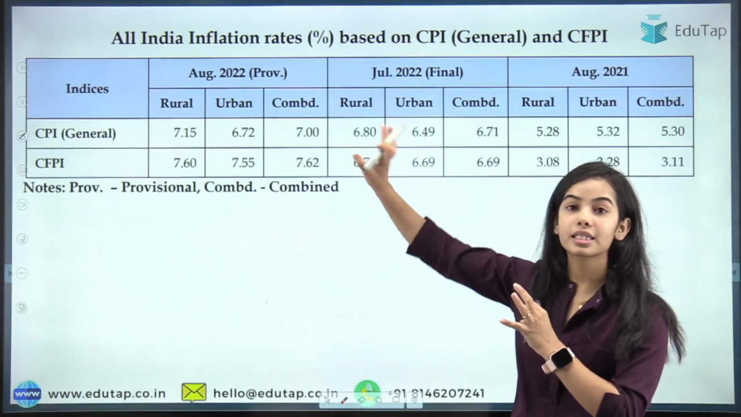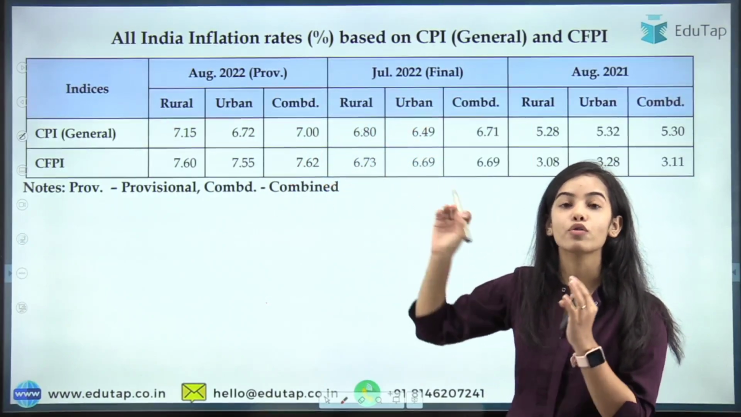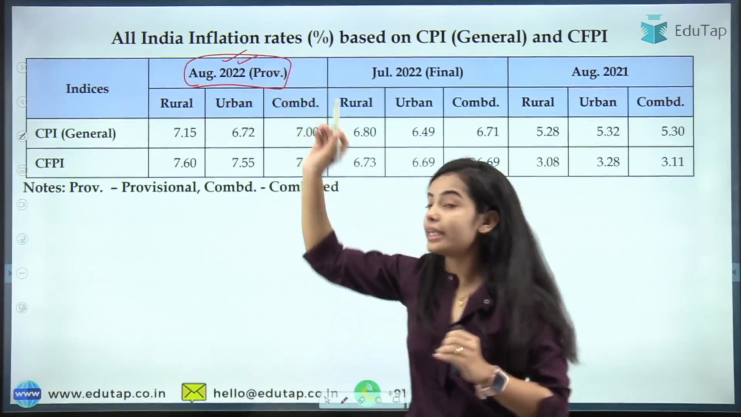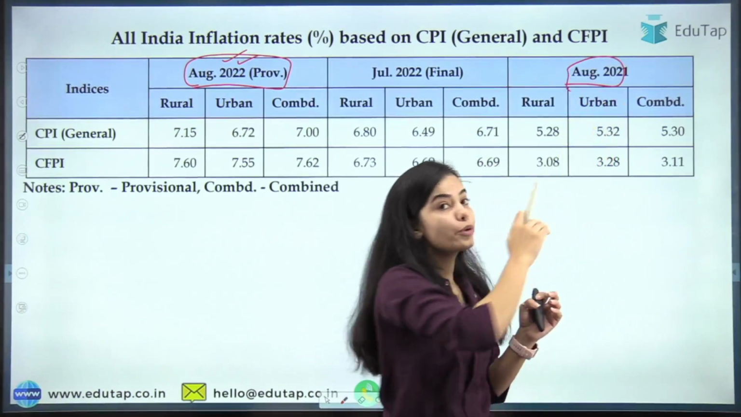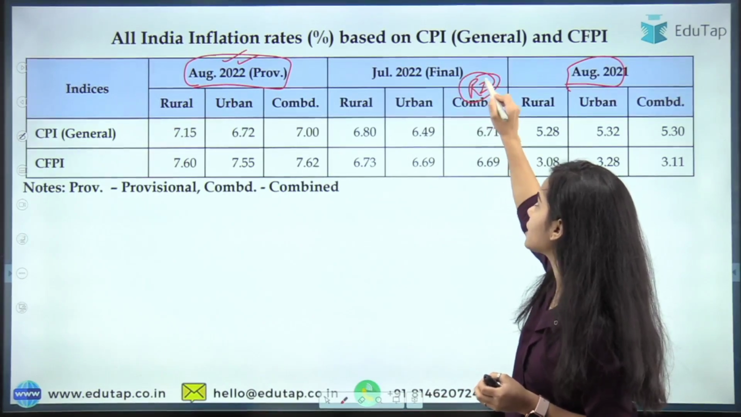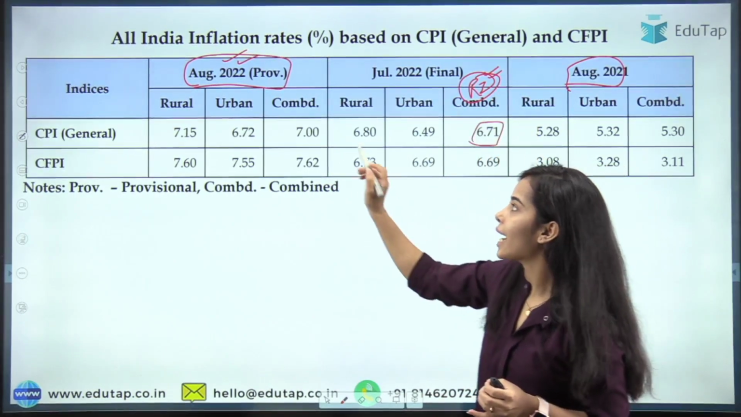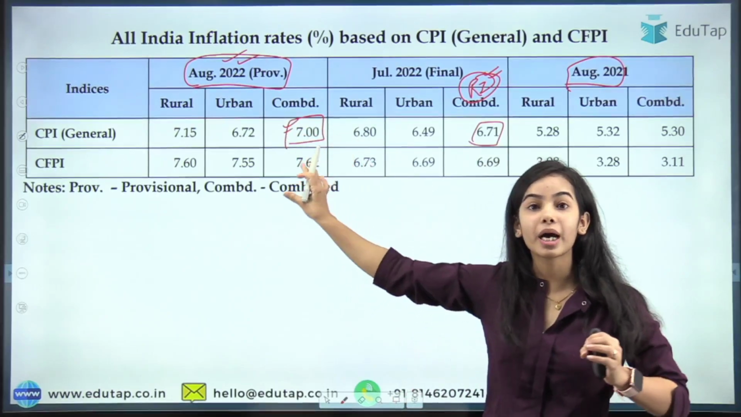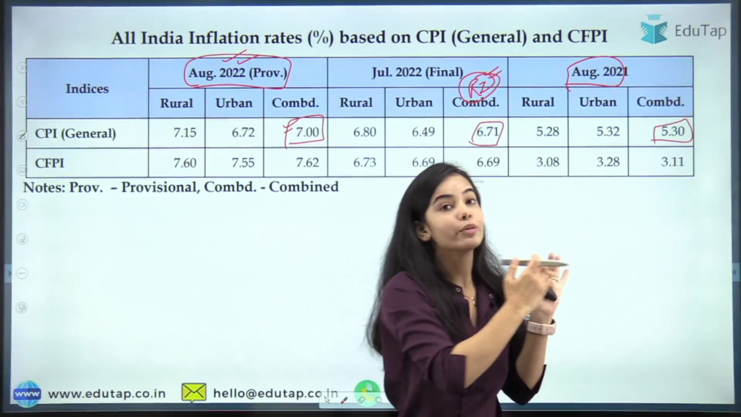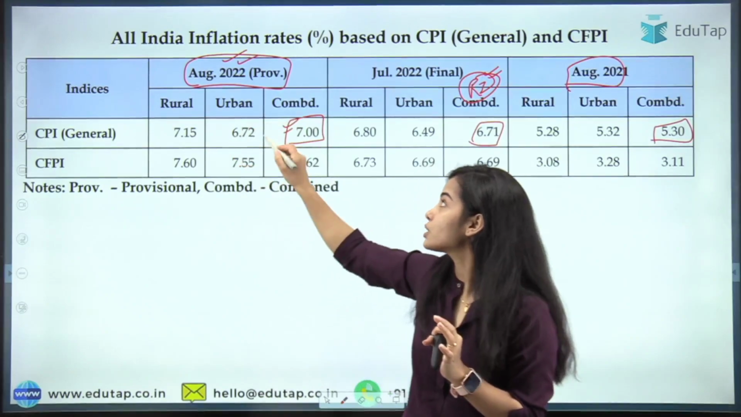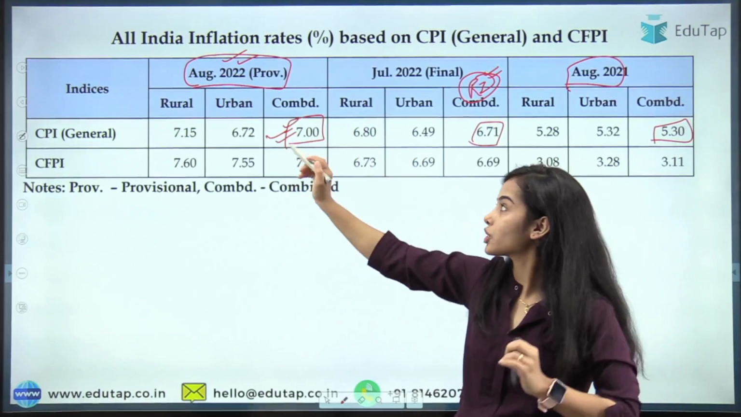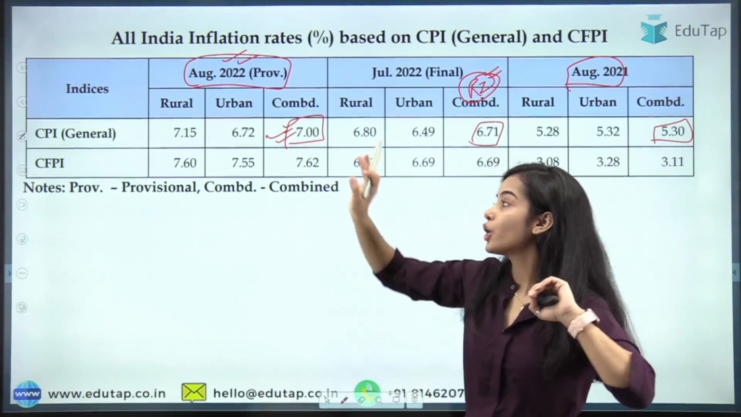And now we will see the data that has been released by the NSO for the month of August 2022. We can compare this data with the data of August 2021 and July 2022. From the previous month, the CPI retail inflation was 6.71% and it has risen to 7%. If we compare it with August 2021, the retail inflation was 5.30% and it has risen to 7% in August 2022. So in 1 year you can see that the inflation has risen from 5.30% to 7%.